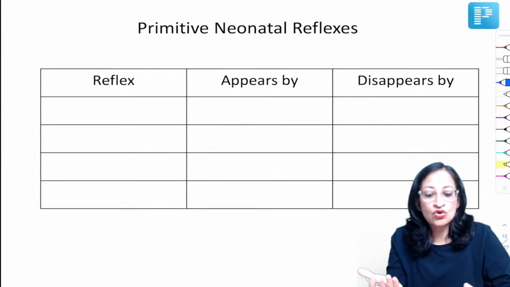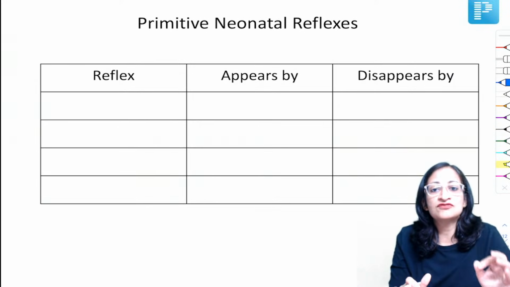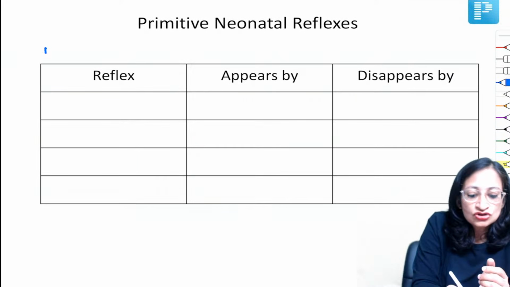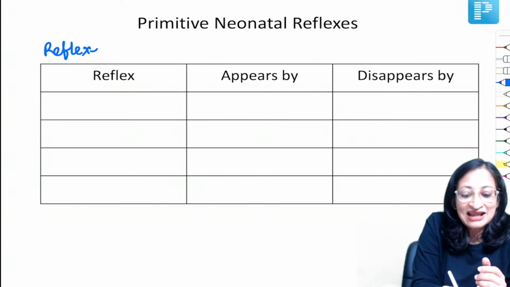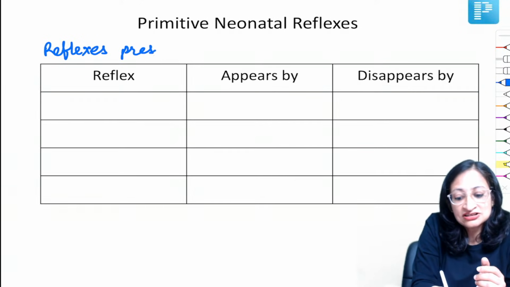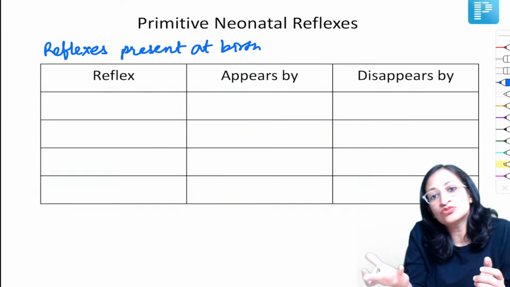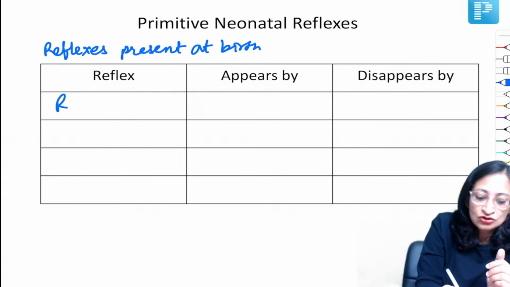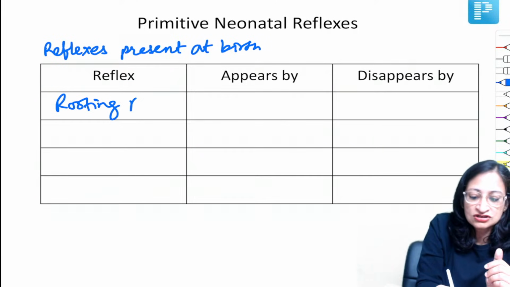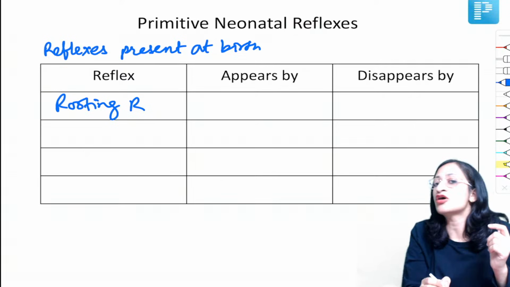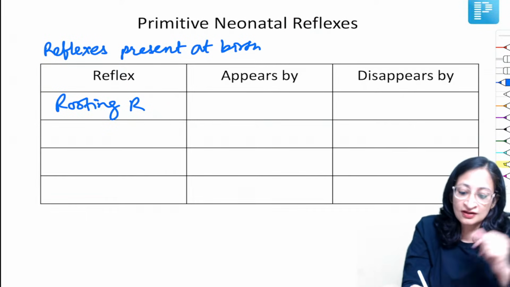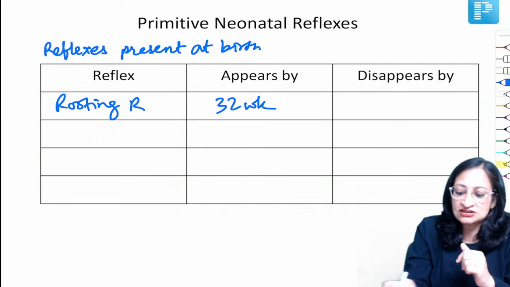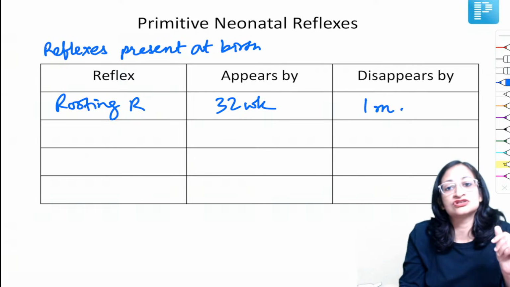So some important primitive neonatal reflexes about which we get questions. There are reflexes which are present at birth. Important reflexes present at birth, what are they? One is the rooting reflex. What is rooting reflex? You stimulate near the angle of mouth, baby will open the mouth and turn the mouth to that side to breastfeed. It appears by around 35 weeks gestation, disappears by 1 month postnatal age.